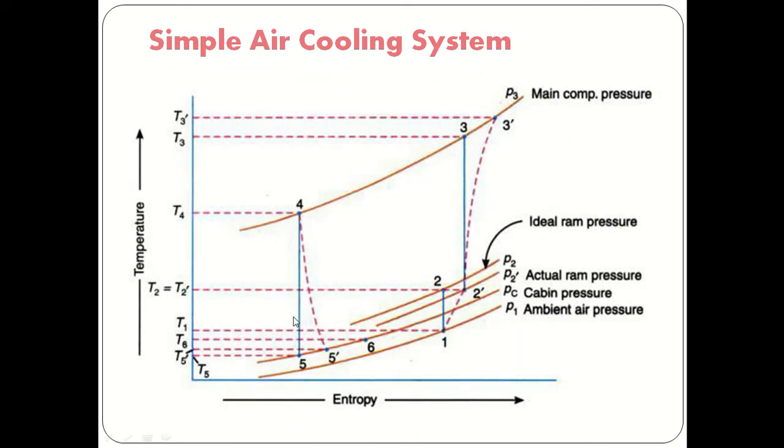So 4 to 5 is the ideal expansion process, or the turbine process. But due to the efficiency of the turbine, the actual process is different. So that is shown as 4 to 5 dash. Here PC is the cabin pressure, so at that pressure the air will expand, and we get point number 5 dash.